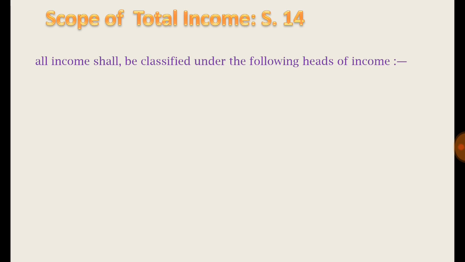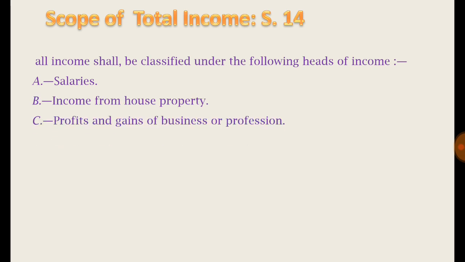And according to section 14, all the income shall be classified under these heads. So a person may receive income from one or more heads which are provided by section 14, according to which his income will be calculated. See, such sources or heads are income from salary, income from house property, income from profits and gains of business and profession, capital gain, and other sources. These are the 5 sources from which a person may get income.